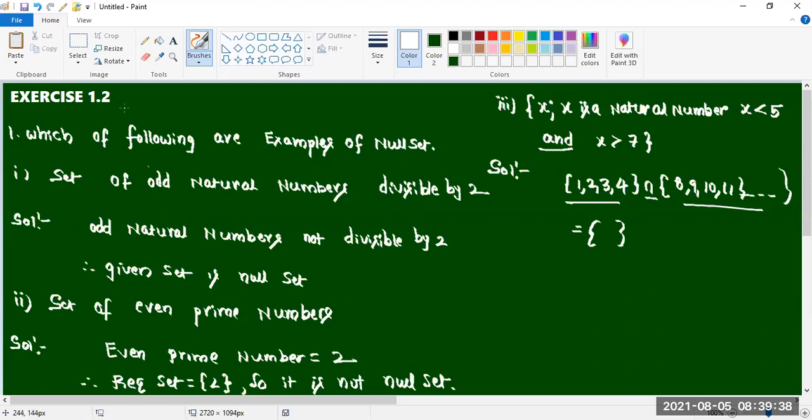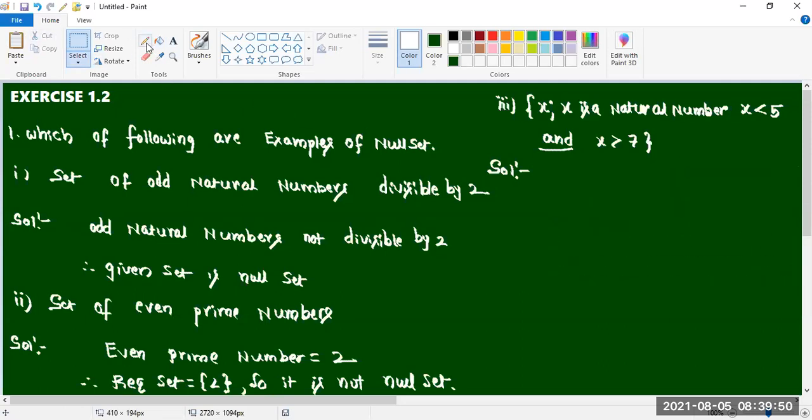Null set, sir. Okay, write it down, please. So given set is null set only, sir. Given set is null set.